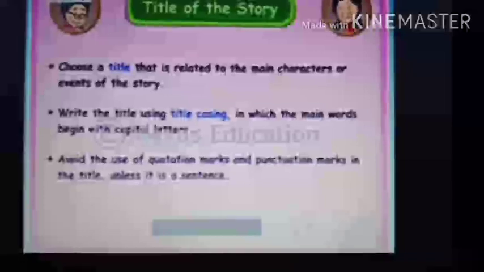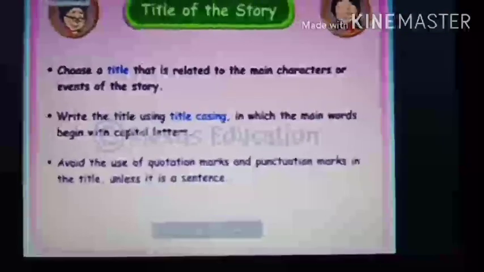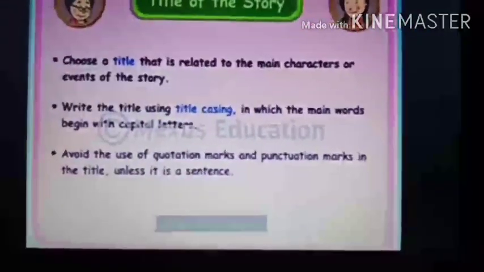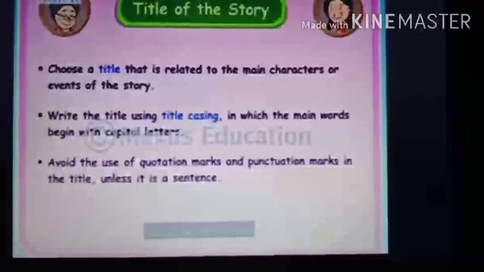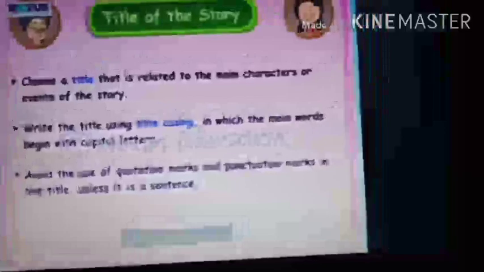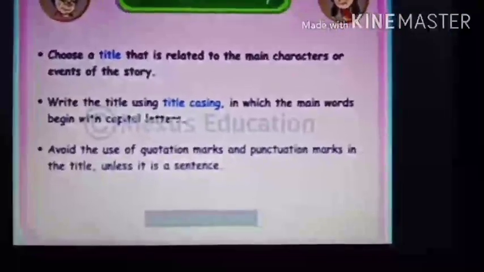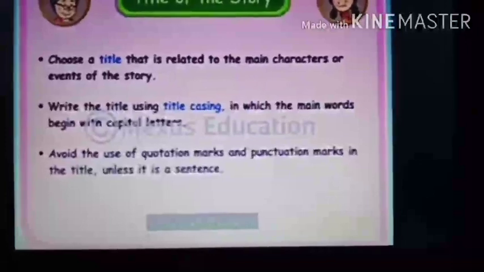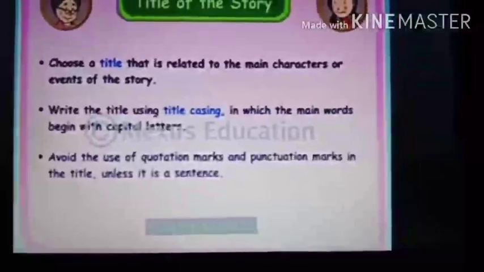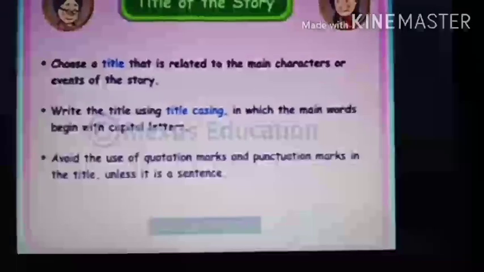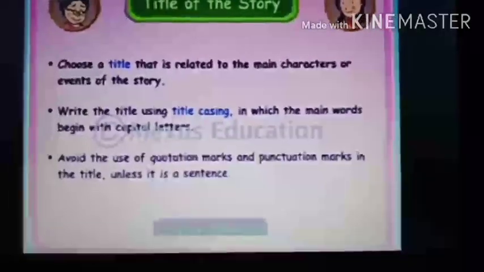Title of the story. Now you have already written the story. One more point is very important, and that is you have to give the title. So what are the points? Choose a title that is related to the main characters. First you must see what the main characters are, and you must choose a title in which the main characters are related. It gives the names of the main characters.